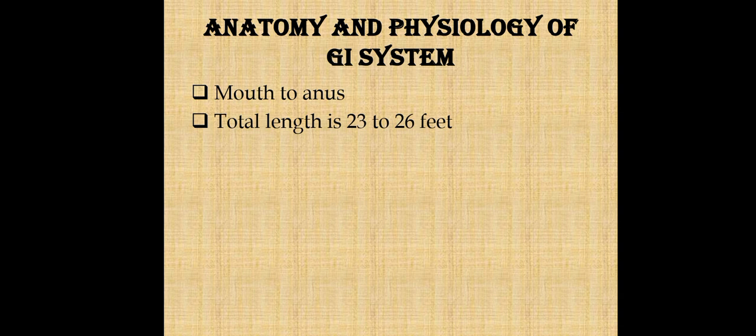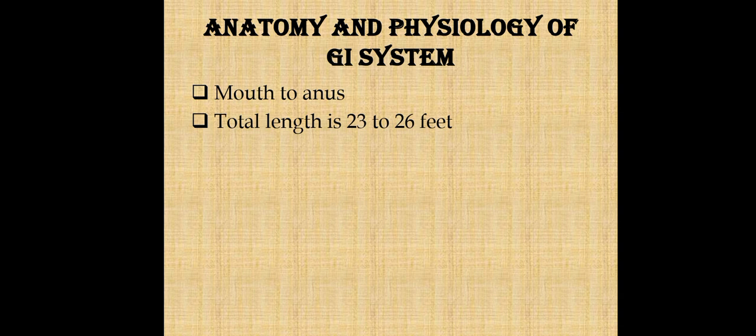As I told you, the GI system extends from mouth to anus, and its length is 23 to 26 feet, and the average length of the gastrointestinal tract in meters is around 7 to 9 meters.